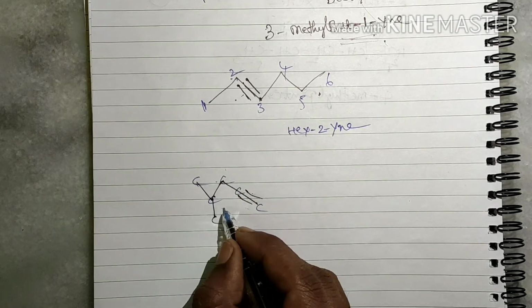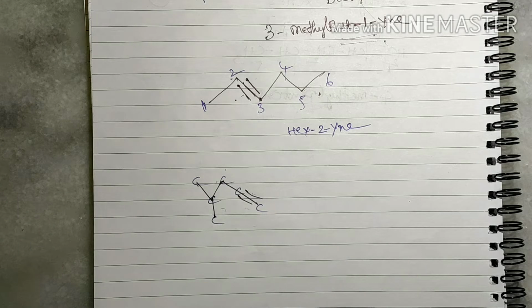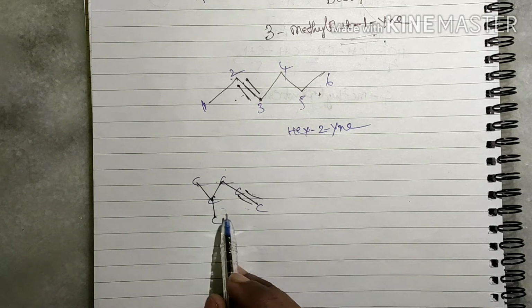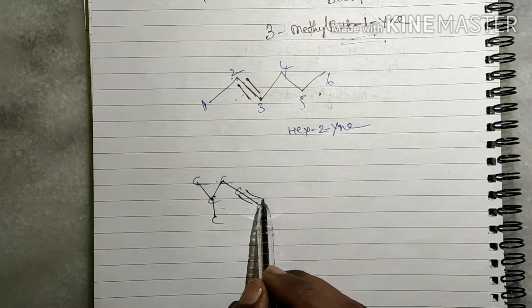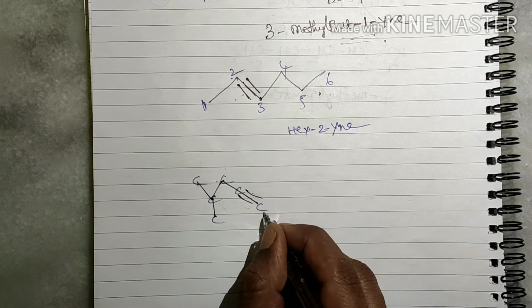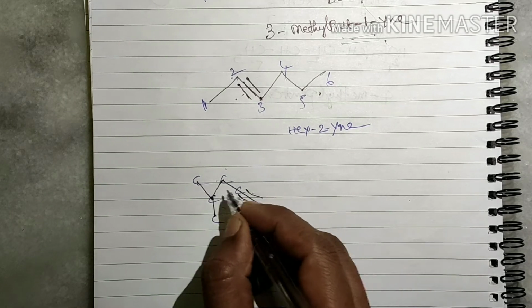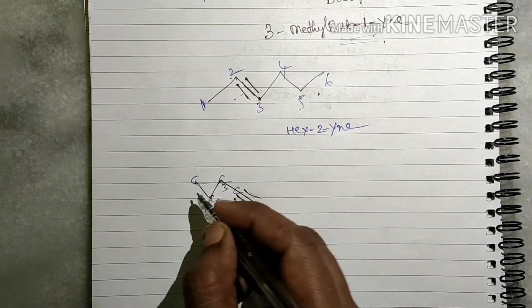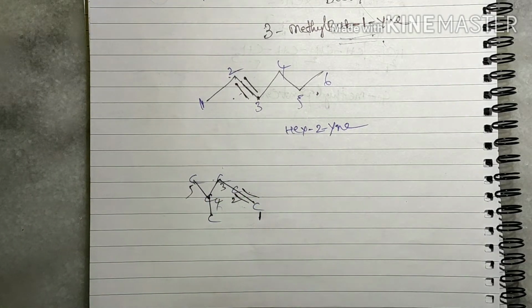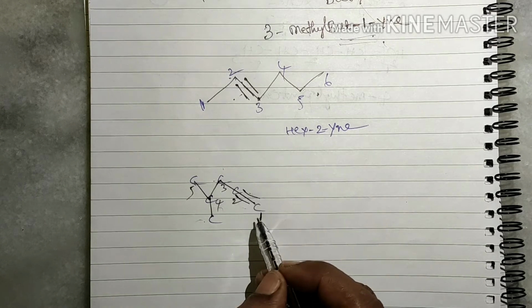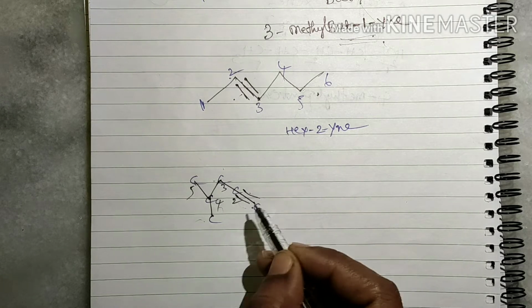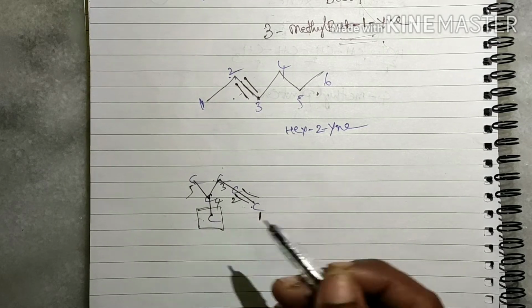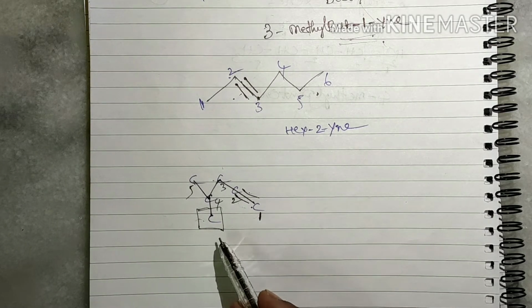This is a substituent, right? Give the numbering now. Triple bond is there, so we have to give the least number. We have to give the number from this side: 1, 2, 3, 4, 5. In which position is the triple bond? In the first position. And in the fourth position, the substituent is there, that is the methyl group.